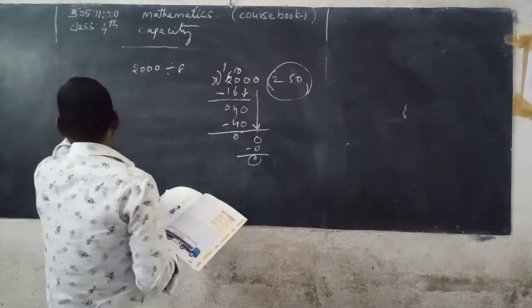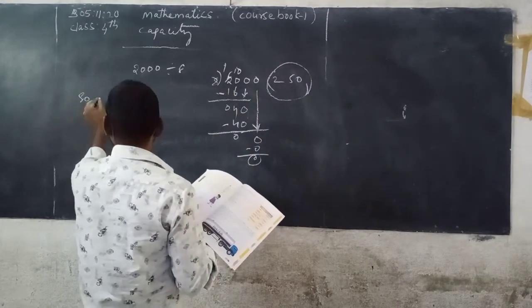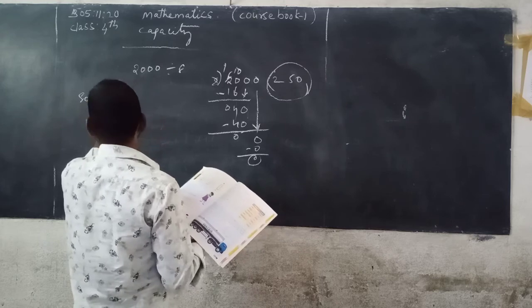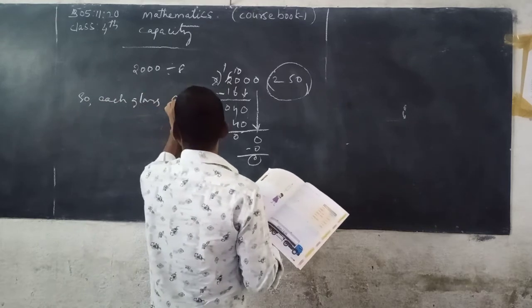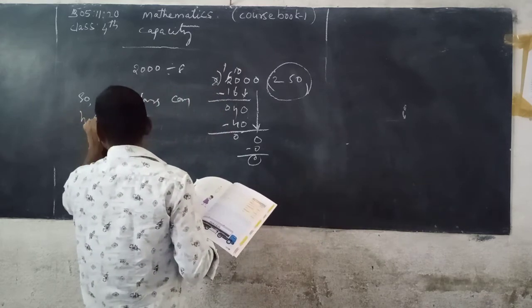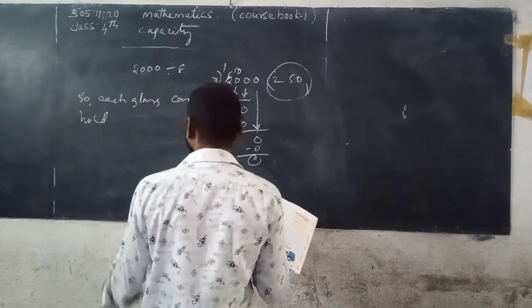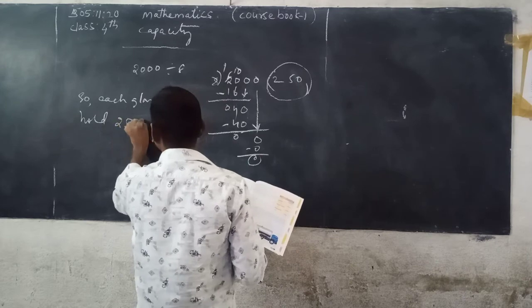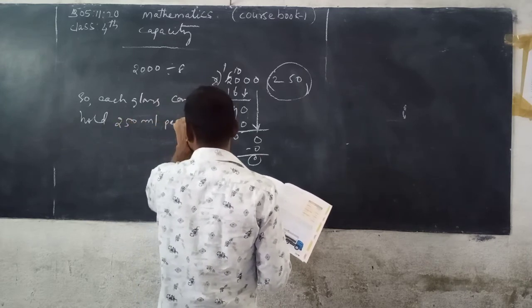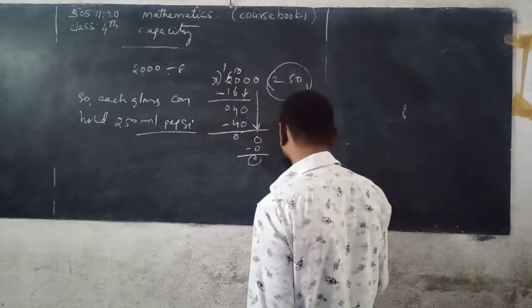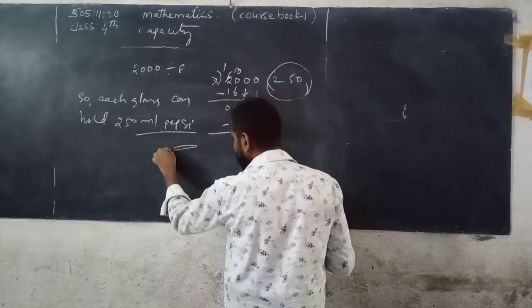So each glass can hold 250 milliliters of Pepsi. See, this is the glass, 250 milliliters.